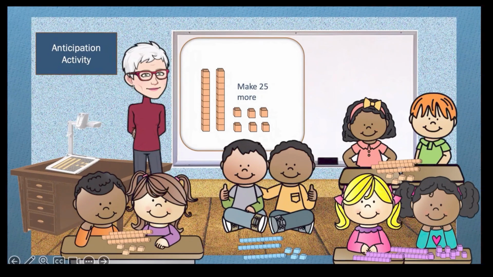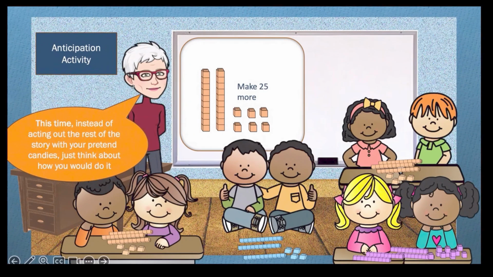It's easy to do. After she shows the visual image of the initial quantity, the teacher can say, "This time, instead of acting out the rest of the story with your pretend candies, just think about how you would do it." Those children that are not yet able to complete the task mentally use their cubes.